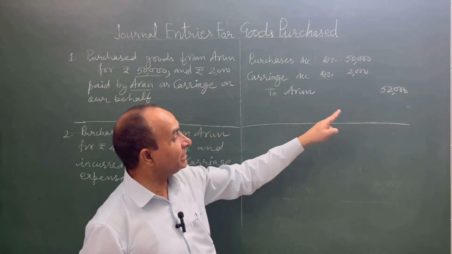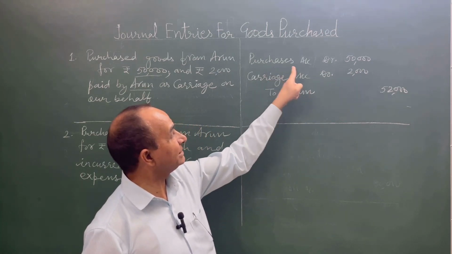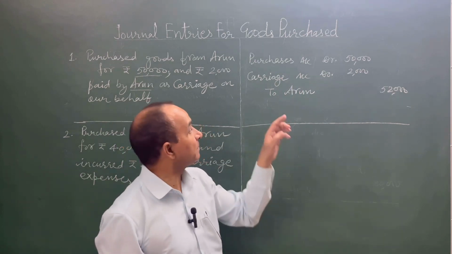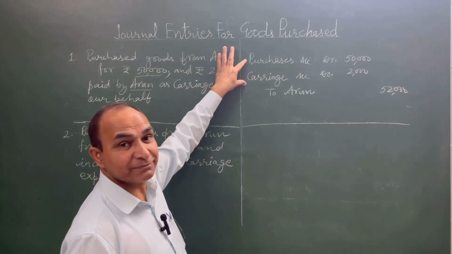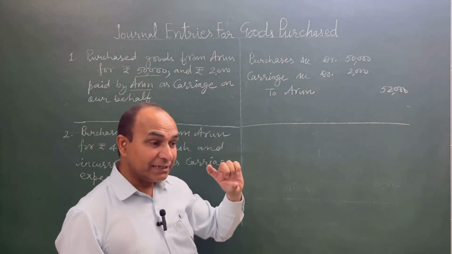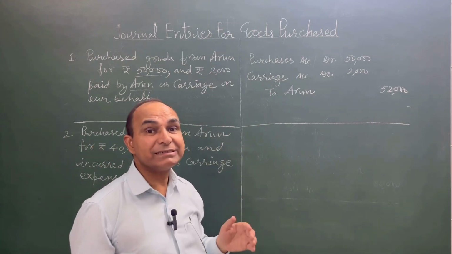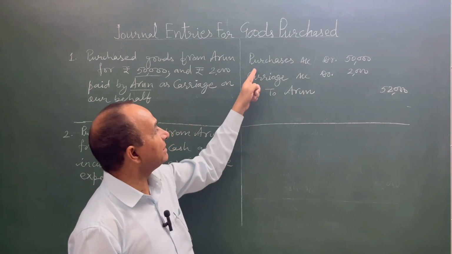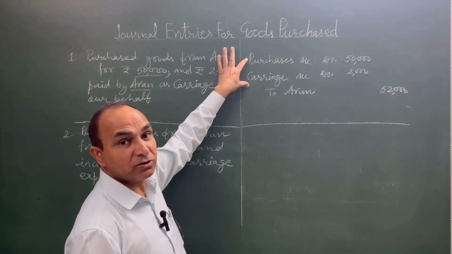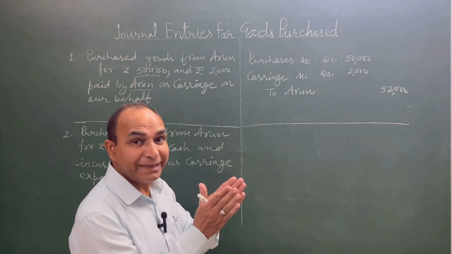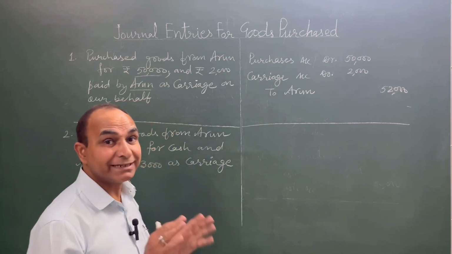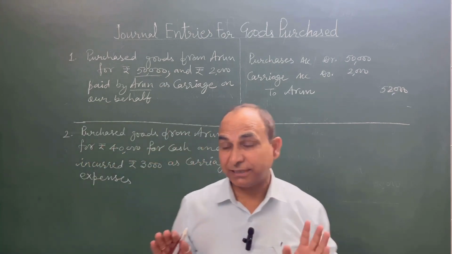So Arun is our creditor for 50,000, purchases account expenses, carriage account expenses, and remember one thing, these both are revenue expenses, and when simultaneously revenue expenses are taking place in the same transaction, then these are maintained separately and need not be merged. These are not mixed up, rather these are maintained separately. Now come to the second transaction for better understanding purpose.